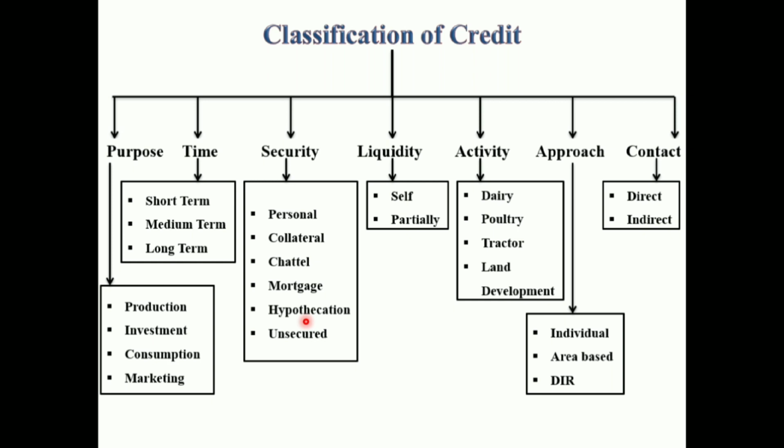Then hypothecation. Here the borrower has ownership right on his movable property and the banker has legal rights to take possession of the property to sell on default, or the right to sue the owner to bring the property to sale and for realization of the amount due. That is hypothecation. The person who creates the charge of hypothecation is the hypothecator, that is the borrower, and the person in whose favor it is created is known as the hypothecatee or bank, and the property is denoted as hypothecated property.